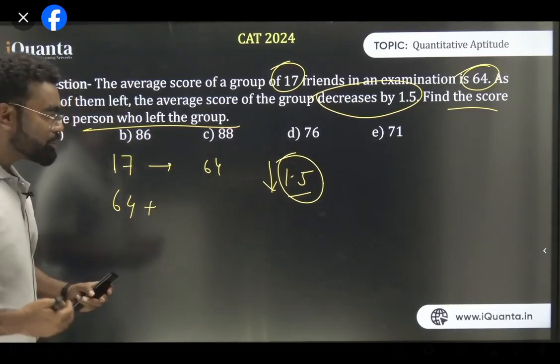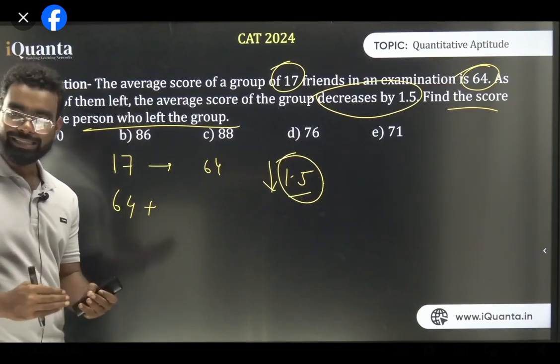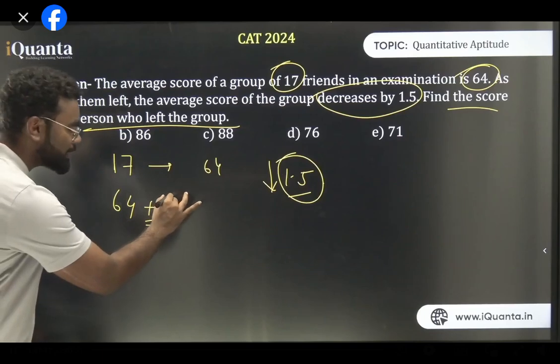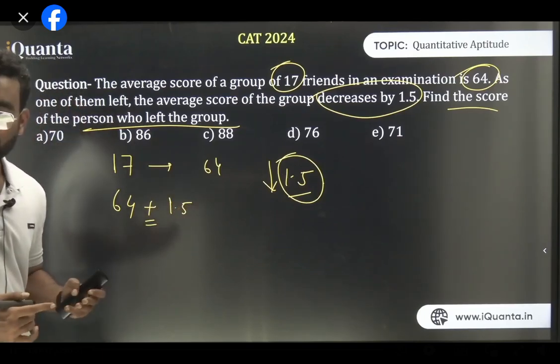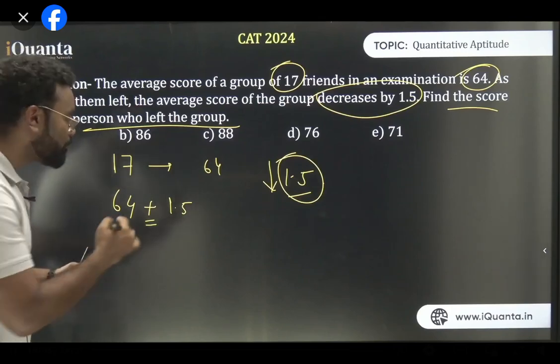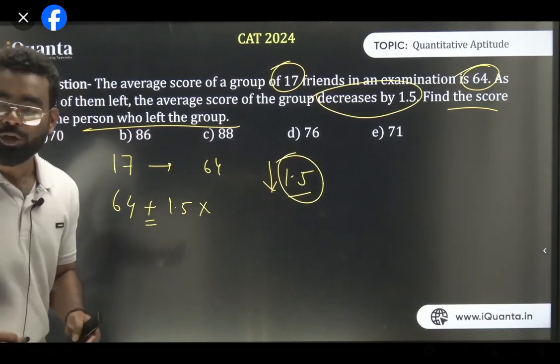That means the average is being decreased. That means he has the higher value, so you have to add it. So you are adding it. Now what I have to add? उसका average कितना decrease हो रहा है? 1.5. So उसका जो total contribution 1.5 average में decrease हुआ. It has been decreased in average. So total में how much it will be contributed? 1.5 into the number of people now. अभी कितने लोग हैं? How many people are there?